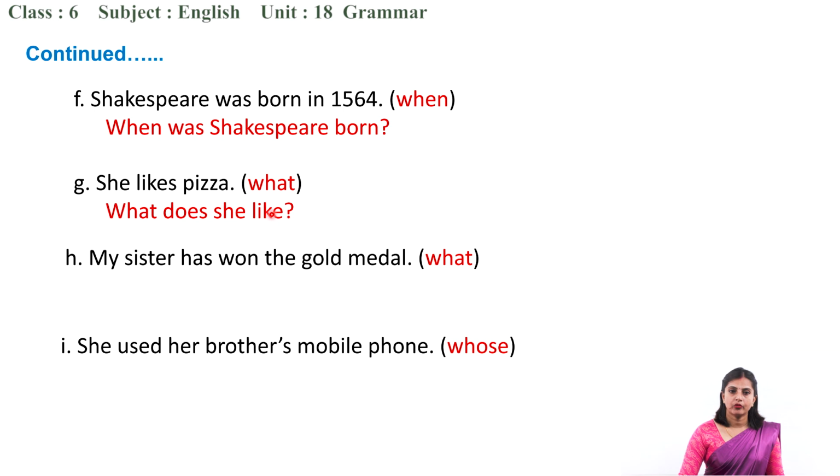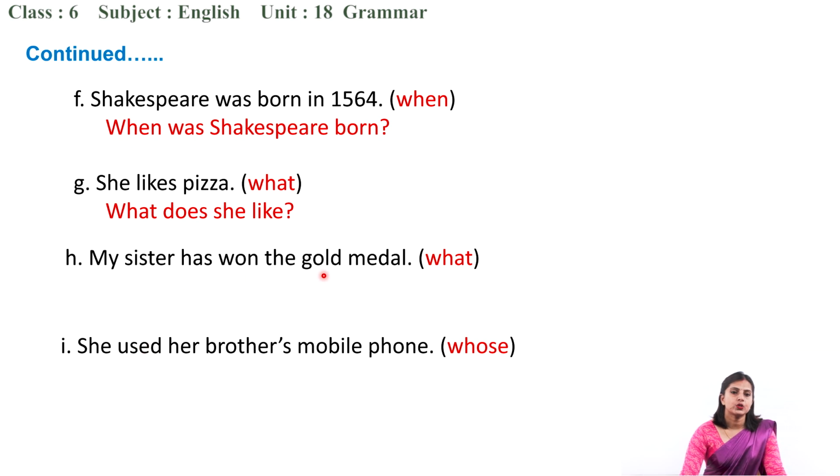For example, we have used here what for pizza, right? Now, while writing the question, you have to make this word missing. For example, what does she like? She likes pizza. You can't say what does she like pizza. That will be wrong. So be very much cautious. You have to make that word missing.